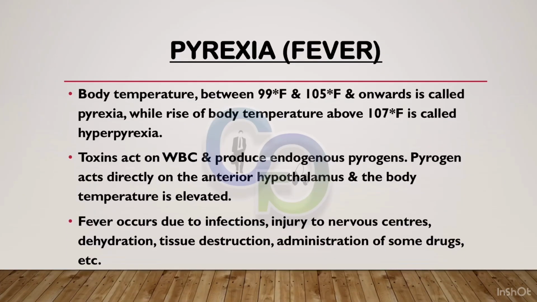Pyrexia or fever. Body temperature between 99 degrees Fahrenheit and 105 degrees Fahrenheit and onwards is called pyrexia, while rise of body temperature above 107 degrees Fahrenheit is called hyperpyrexia. Toxins act on WBC and produce endogenous pyrogens. Pyrogen acts directly on the anterior hypothalamus and the body temperature is elevated. Fever occurs due to infections, injury to nervous centers, dehydration, tissue destruction, administration of some drugs, etc.